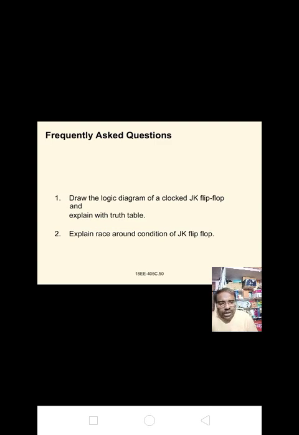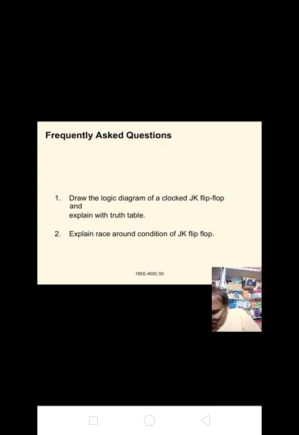If J equal to K equal to 1, then the output is possible to set or reset depending on the current state of the output, that is, when J equal to K equal to 1, the output toggles. Okay, that is the JK flip-flop.